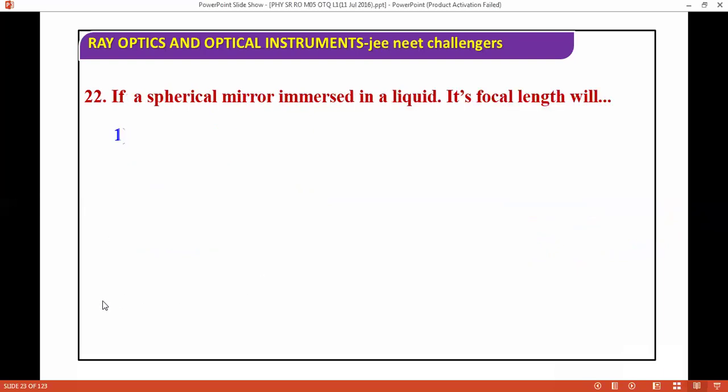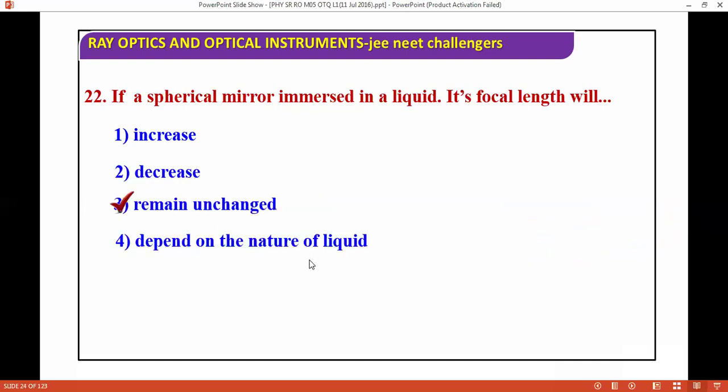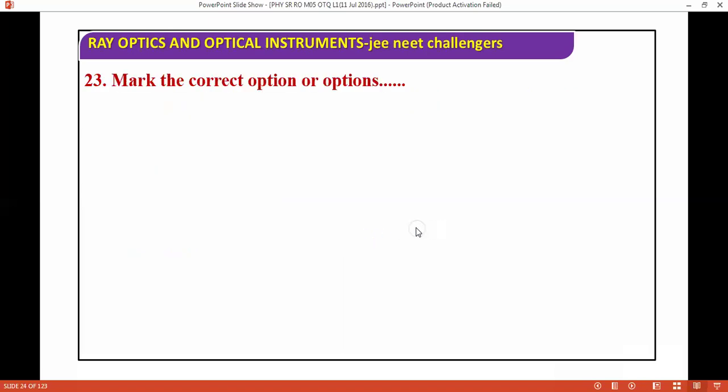Next question in front of you. We have a spherical mirror immersed in a liquid. Its focal length remains unchanged. It's a very good question. We are talking about a spherical mirror, so the focal length is not changed.